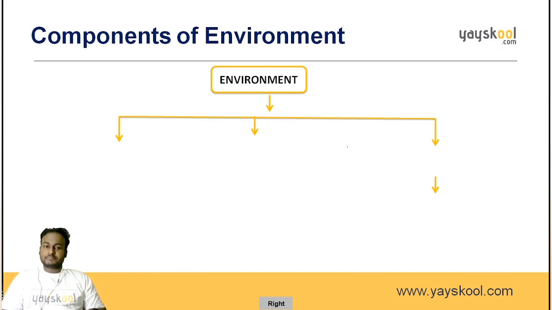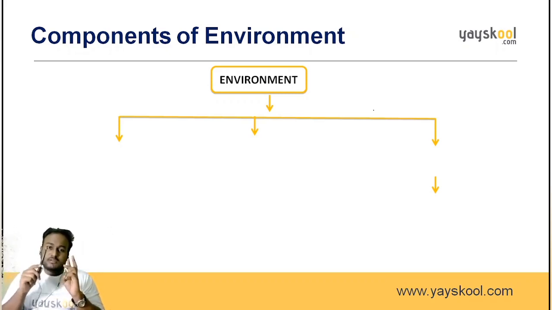Okay. Now, components of environment. What is this component, sir? Let me take a simple example. You have a school bag. So what are the things present in a school bag? Generally, people will have textbooks, notebooks, a compass box which has a pencil, eraser, sharpener, everything, a ruler, the scale, and a small water bottle. So these textbooks, the scale, the notebooks, the compass box are all the components of your school bag.